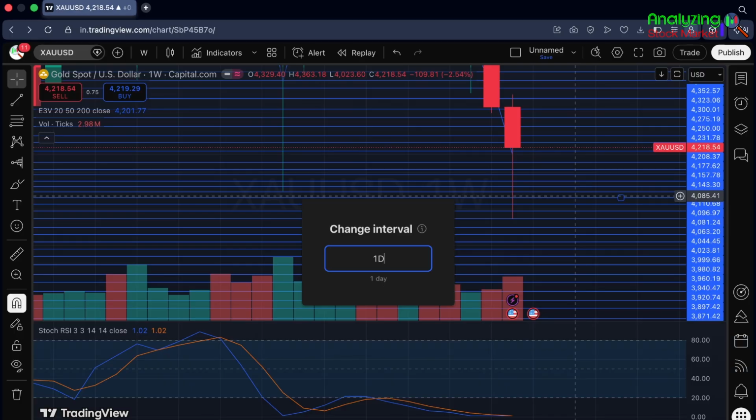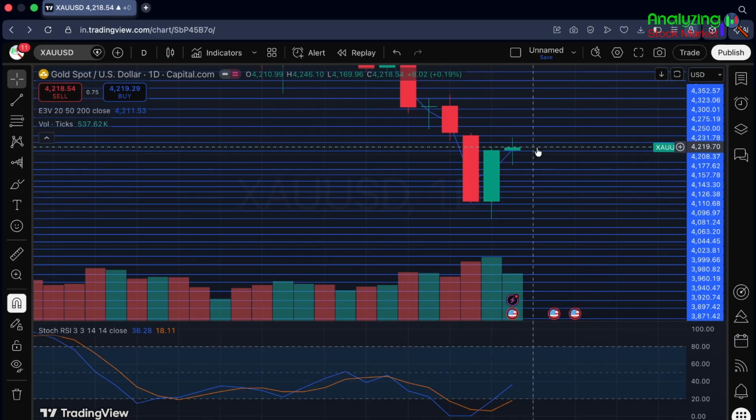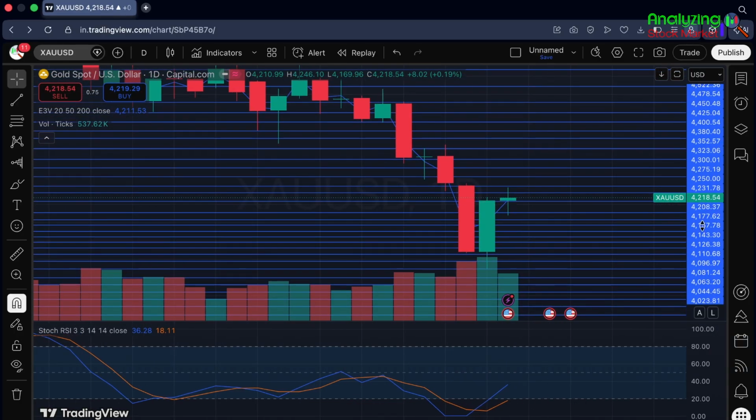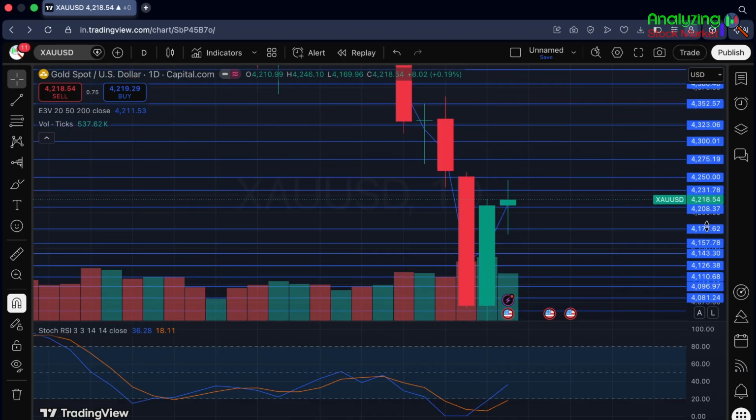Before that, let's mark some important support zones and resistance zones on a one-day chart. Here, this is a one-day chart. Some important support zones and resistance zones are already marked.